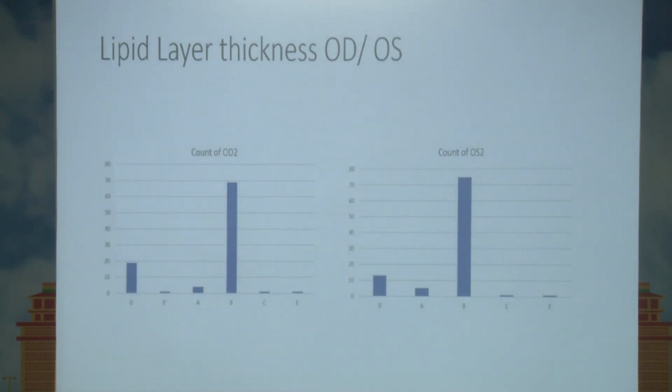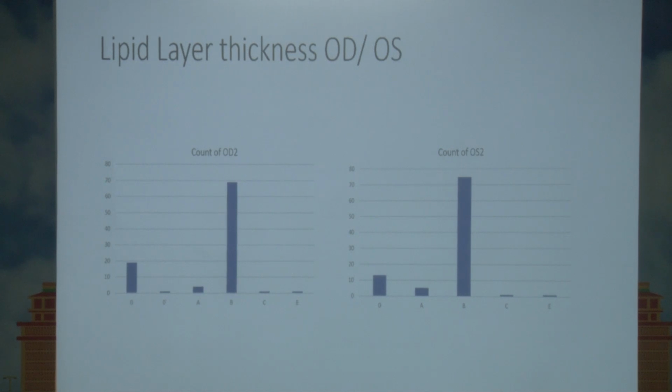As regards the lipid layer, the machine marks from A, B, C, D. A is the least tear lipid layer thickness, then B is a little more, C and D is normal.